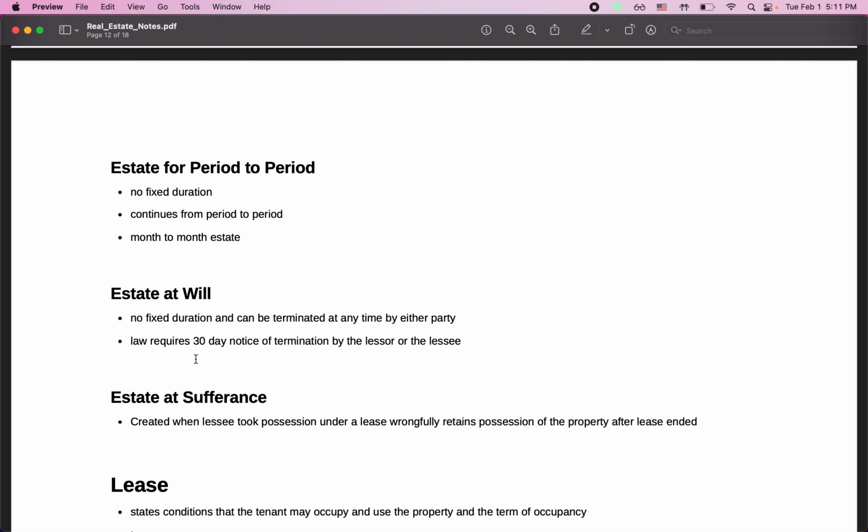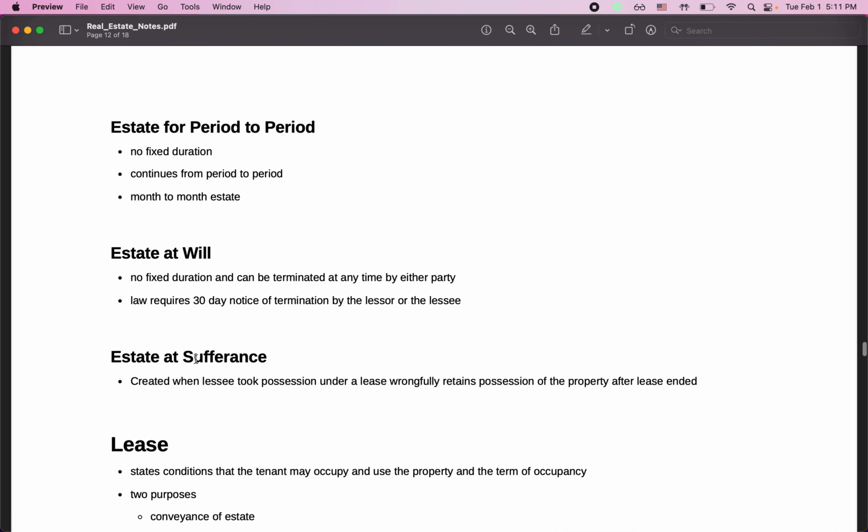Estate at sufferance is when the lessee or the tenant took possession under a lease, and wrongfully retains possession of the property after the lease has ended. So you can imagine a tenant has a 1 year lease, the year's over, and the tenant still retains possession of the property despite the lease being over.